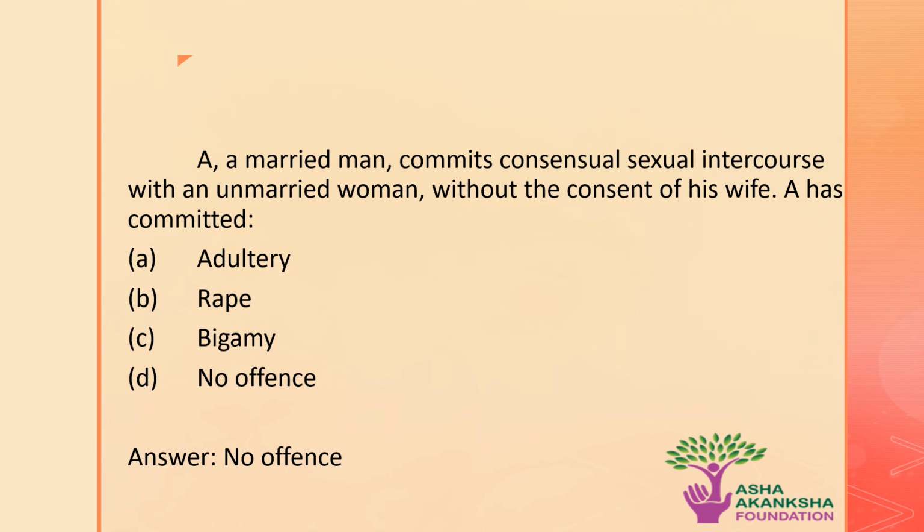A married man commits consensual sexual intercourse with an unmarried woman without the consent of his wife. A has committed: option A, adultery; option B, rape; option C, bigamy; option D, no offence. Think over this question for a minute and then let me know the answer in the comment section. So the correct answer is no offence.